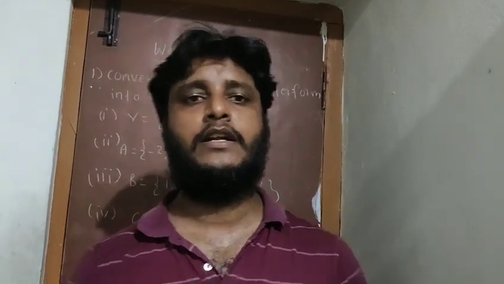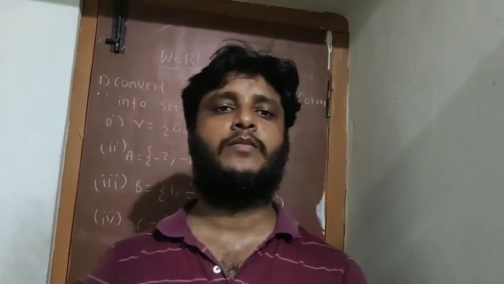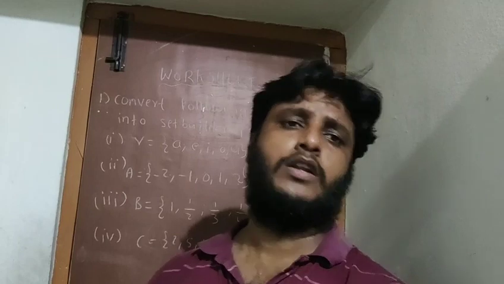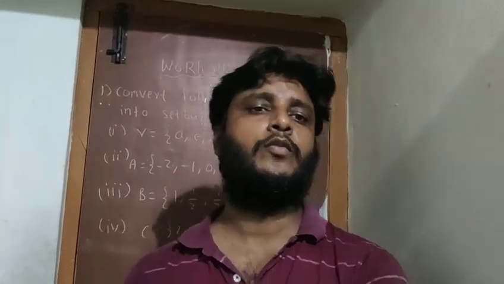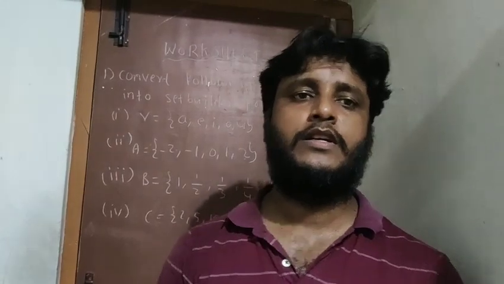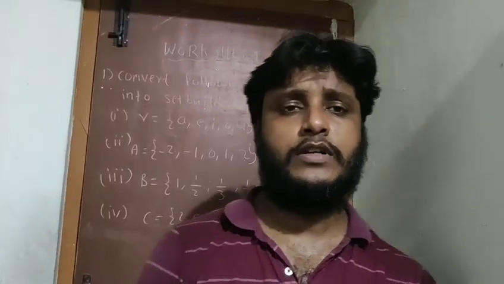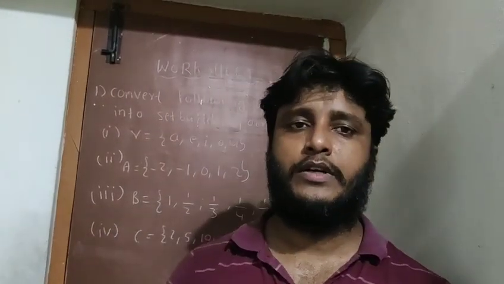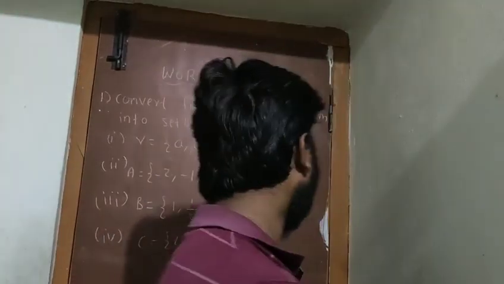Next we discussed the subset and universal set. If you take natural numbers and whole numbers, the whole numbers are called the universal set, and the natural number set is called the subset. Why? Because every natural number is part of the whole numbers, and at least one element, 0, is not part of the natural numbers. So N is called the subset, and W is called the universal set or superset. Next, disjoint sets and overlapping sets. If two sets have no common element, they are called disjoint sets, and if two sets have at least one common element, they are called overlapping sets.